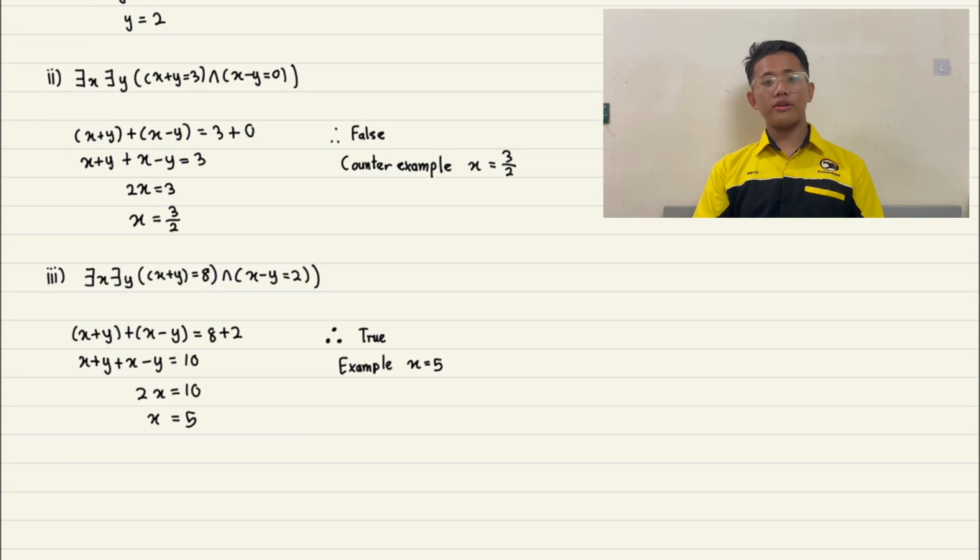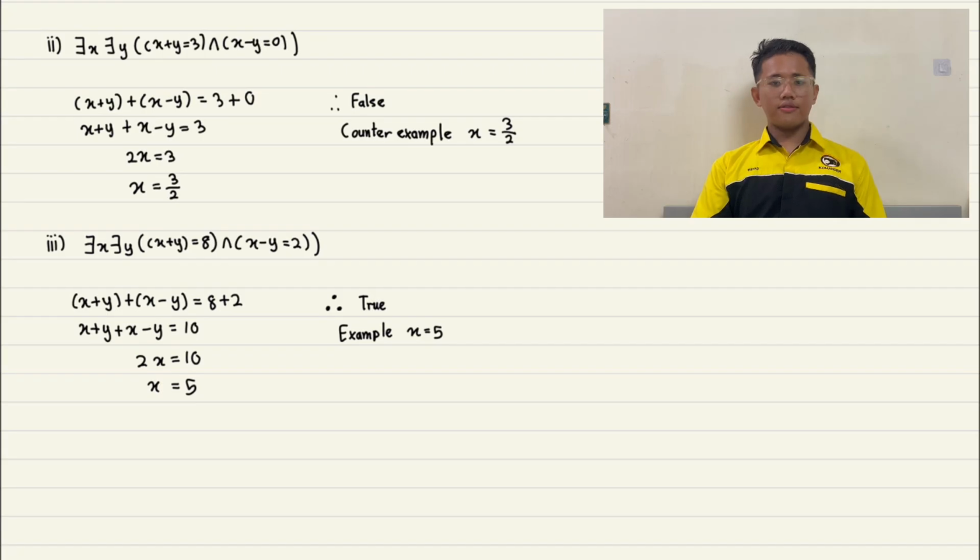And now let's move on to the Roman 3 question. There is this x, there is this y. Same as Roman 2, there are 2 statements, or 2 equations, with an "and" symbol in the middle. The first is x plus y equals 8 and x minus y equals 2. First we add both equations, so we get (x plus y) plus (x minus y) equals 8 plus 2.